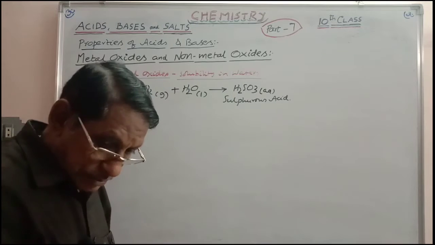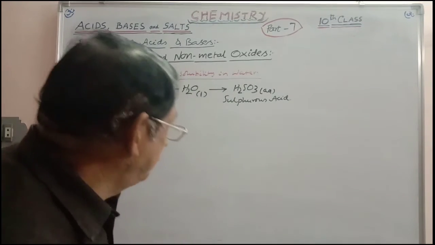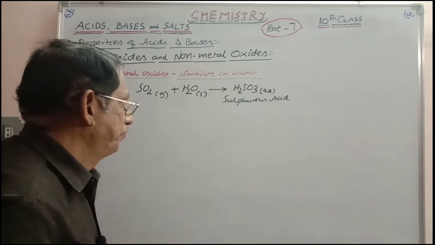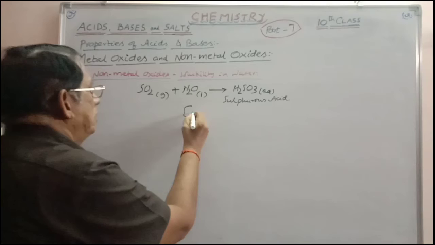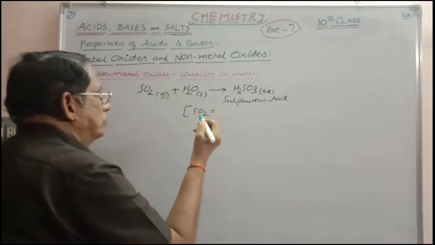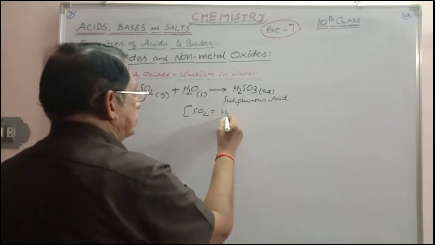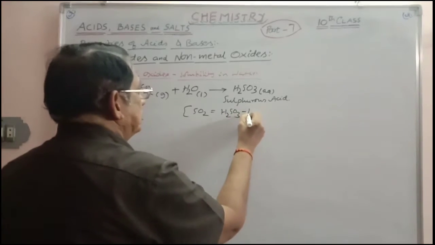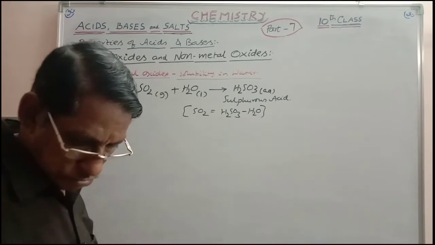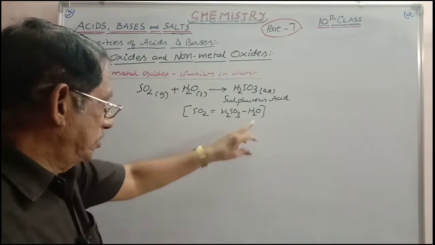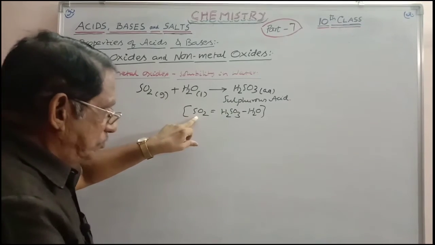And here sometimes you can treat these equations as algebraic equations. That means SO2 is equal to H2SO3 minus H2O. What does it mean? When water is subtracted from H2SO3, then it is SO2.